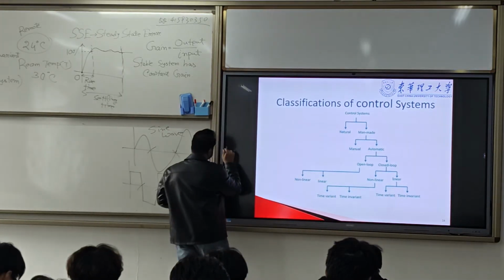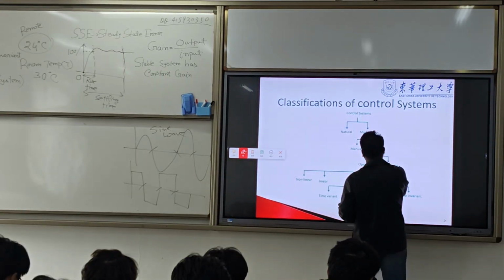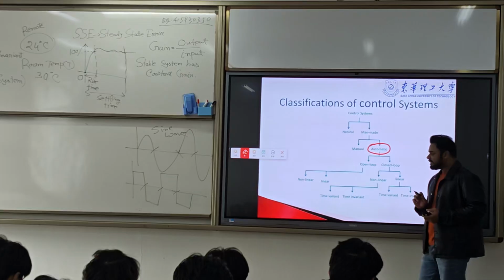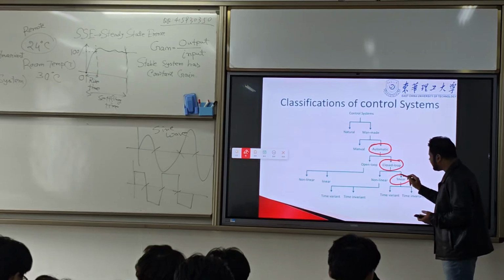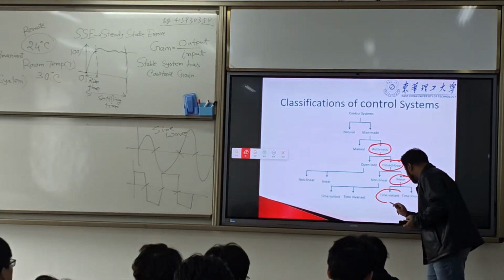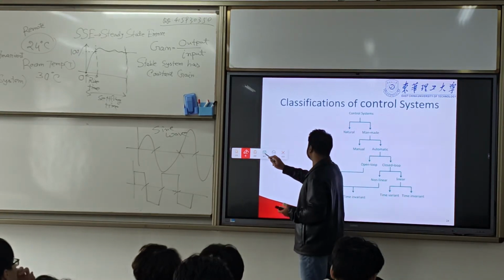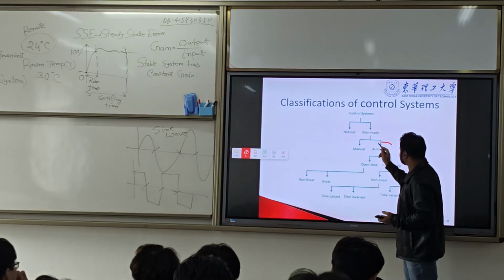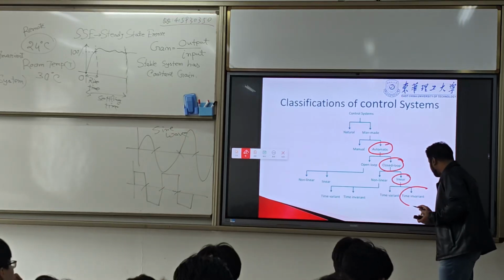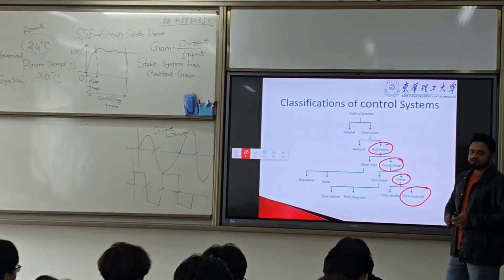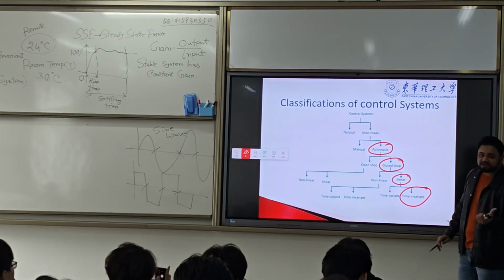So here, what we actually want is an automatic system that is having a closed loop, that has to be linear and that has to be time invariant. So first it has to be an automatic system, closed loop system, linear system and time invariant system. This is what we actually expect while we design a system.